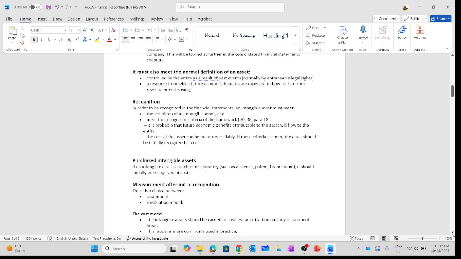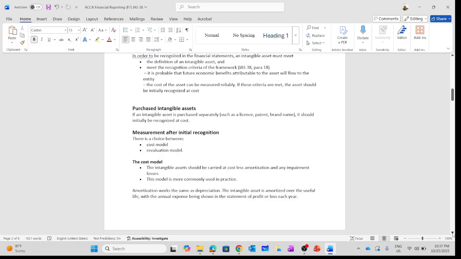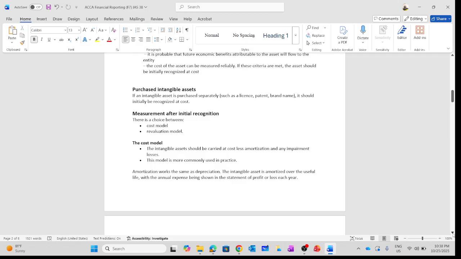So now let's talk about purchased intangible assets. If an intangible asset is purchased separately, such as a license, patent, or brand name, it should initially be recognized at cost. We are talking about purchased intangible assets. We are not talking about internally generated intangible assets. So we are going to recognize it at cost.